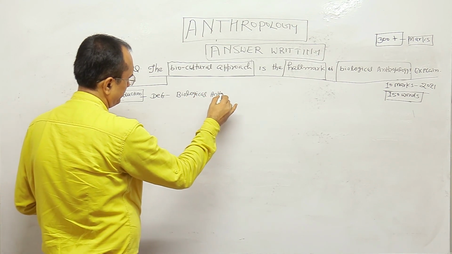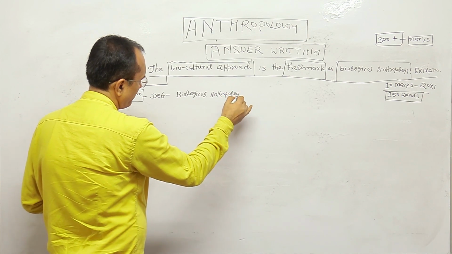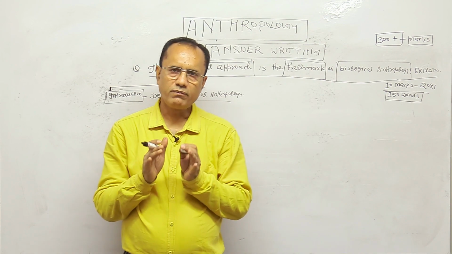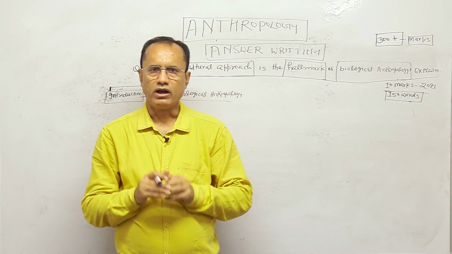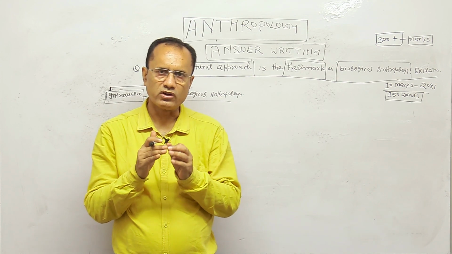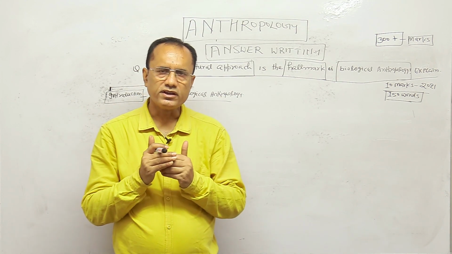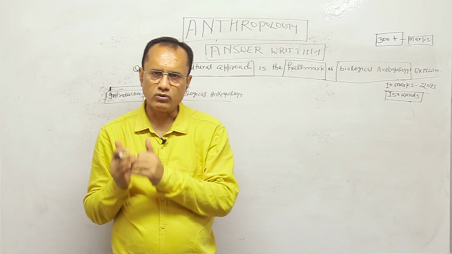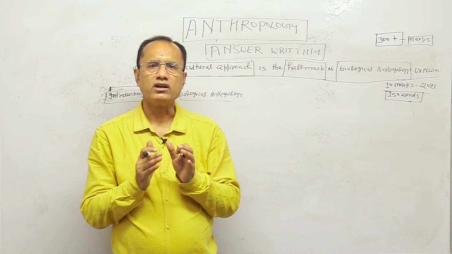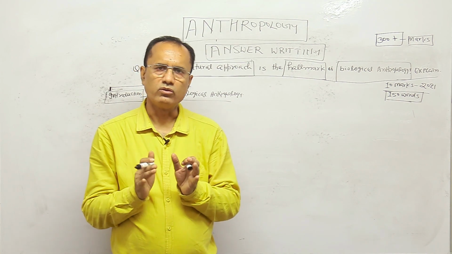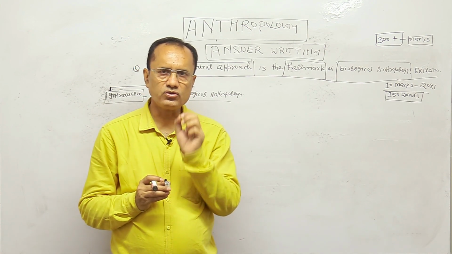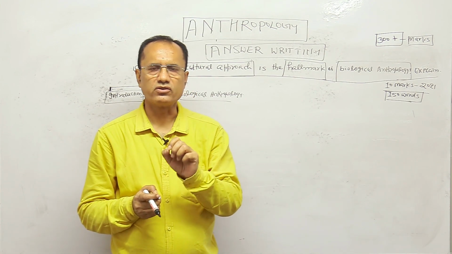You have to write: biological anthropology is an important branch of anthropology, deals with the study of human evolution and human biological variation in biocultural perspective and holistic perspective. This is the first line of your introduction.